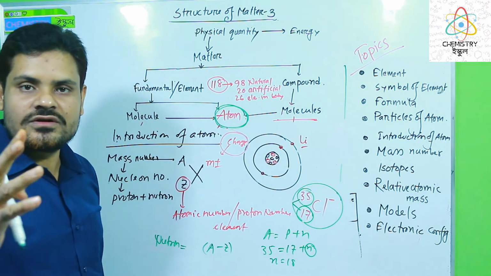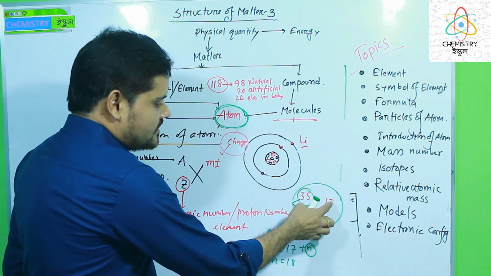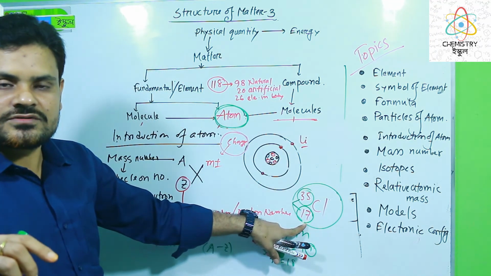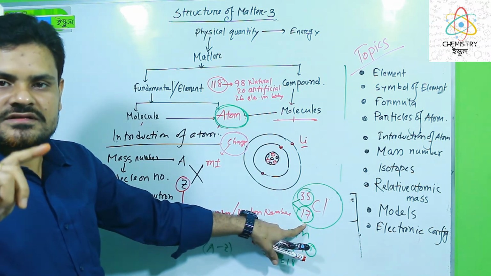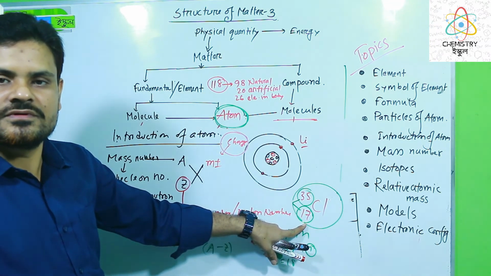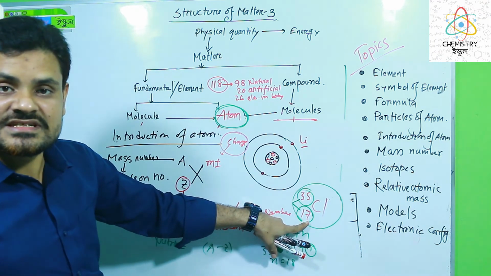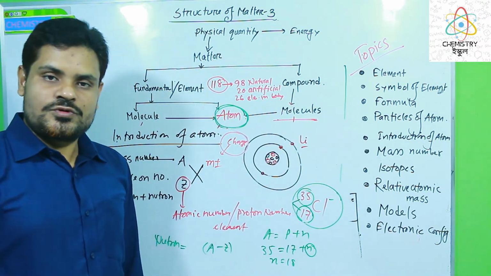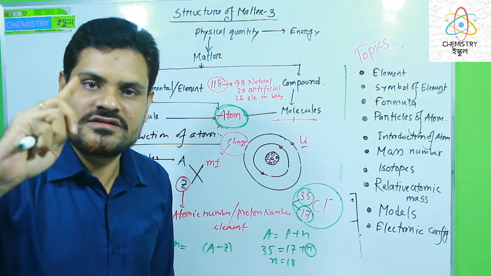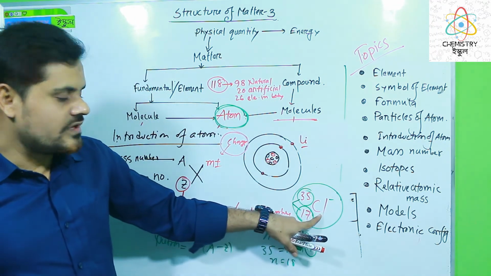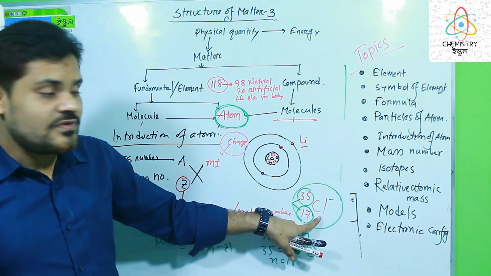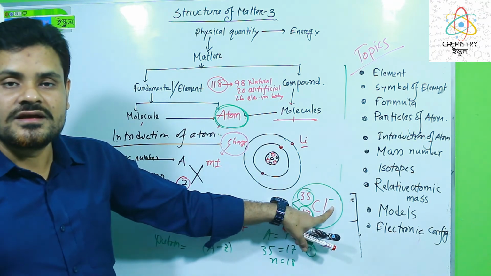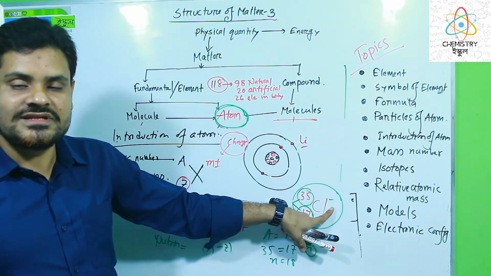How can we find the electrons? If chlorine had no charge, then 17 would be the electron number, because a neutral atom has the same number of electrons as protons. But when it is charged, the proton number remains the same but the electron number differs. This chlorine just gained 1 electron. Before gaining it, chlorine had 17 electrons, but after gaining 1 electron the electron number of chloride is 18.